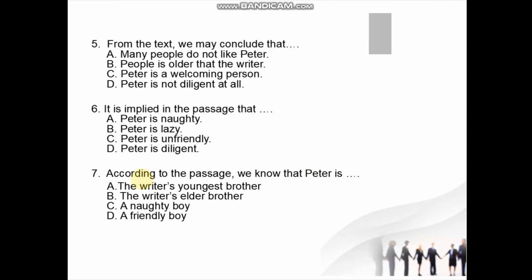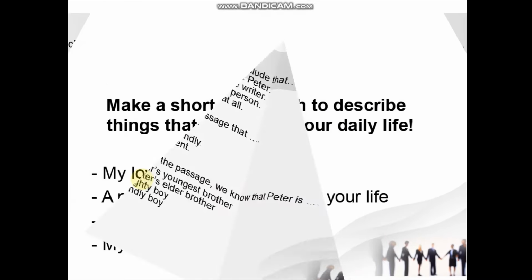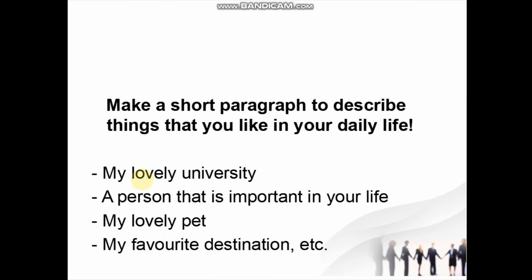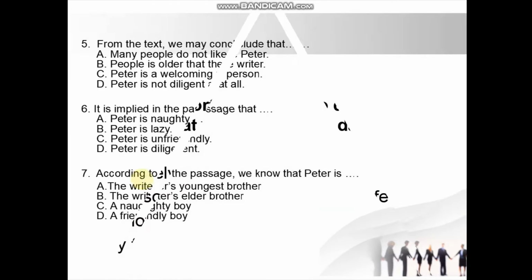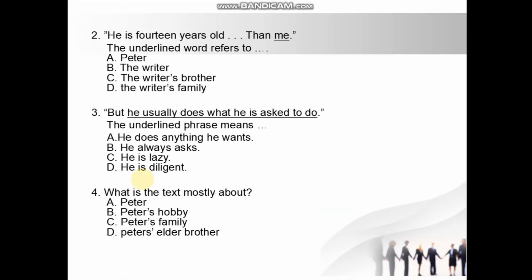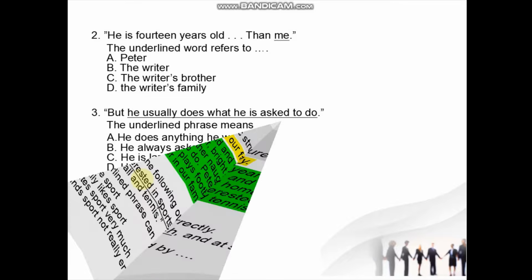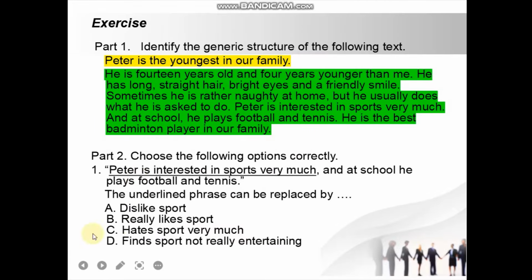From question number 1 until number 7. Multiple choice. Just choose the correct option, whether the correct option is A, B, C, or even D. So the exercise here, do part 1 and part 2. Part 1, you identify the generic structure.